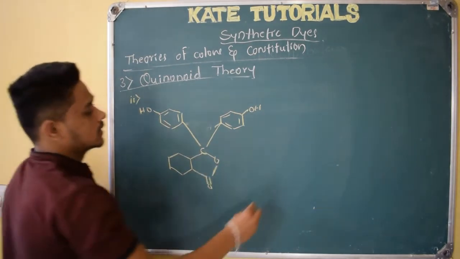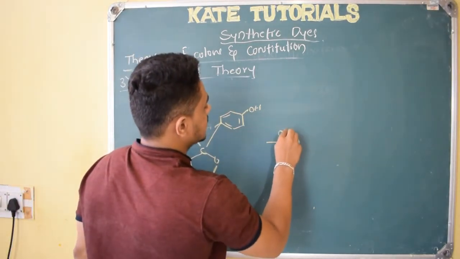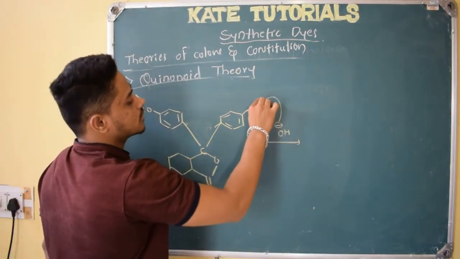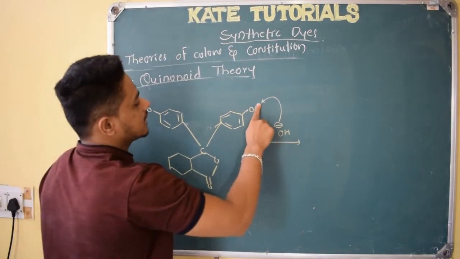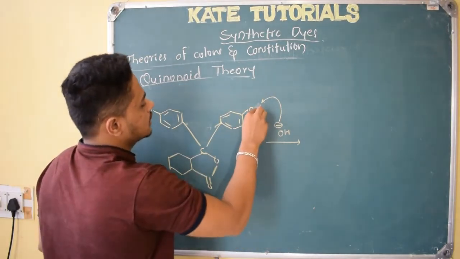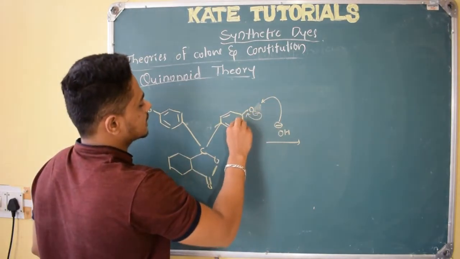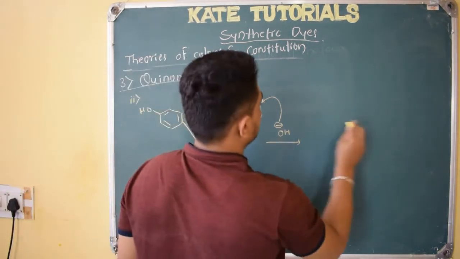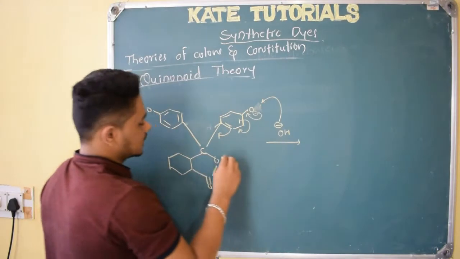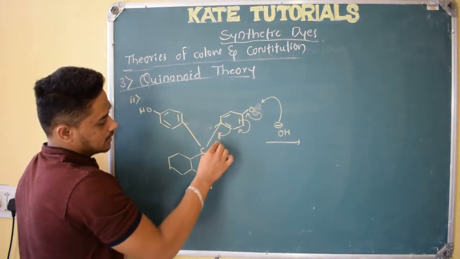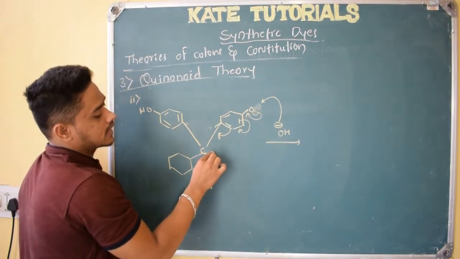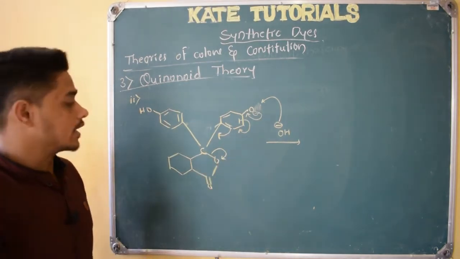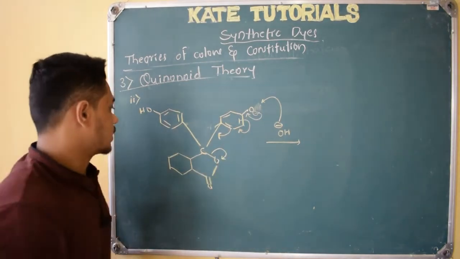I told you that phenolphthalein is colorless in neutral medium. In basic medium, what happens if the solution is basic? It takes this H, so oxygen gets a negative charge. This negative charge shifts like this here. So it is the canonical structure. If I want to draw it, what happens? See here, as soon as this pi bond shifts here, this carbon-oxygen bond is weaker and it will shift onto oxygen, because oxygen can hold a negative charge easily as it is more electronegative, right?